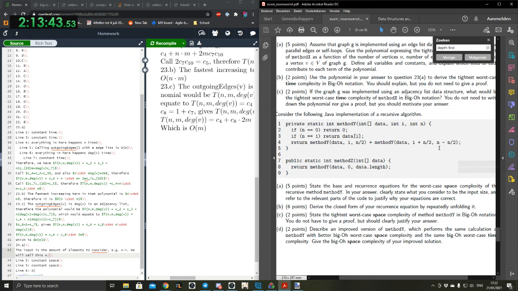And the fact that it's i plus n divided by 2 also doesn't make sense for the last one, because if n is the total size, then i plus n divided by 2 is going to be something other than what you want it to be. Would it not be half?